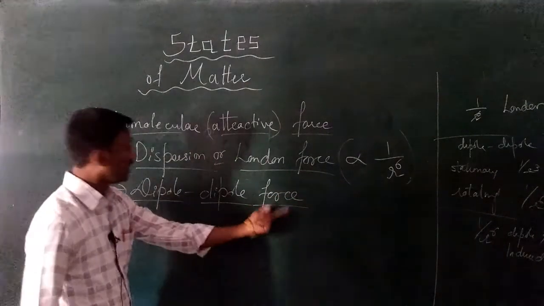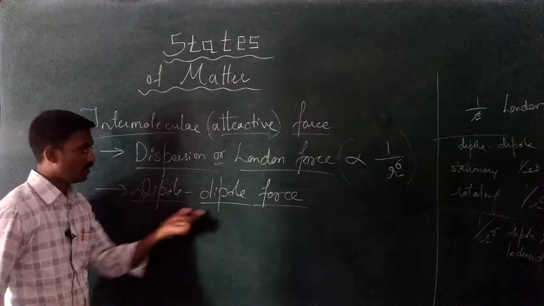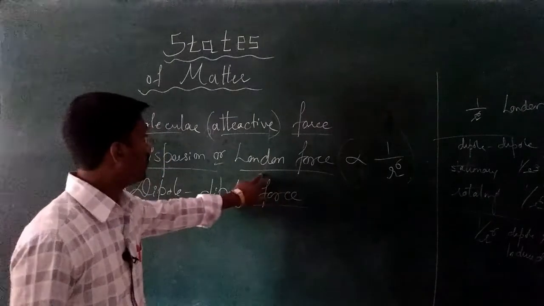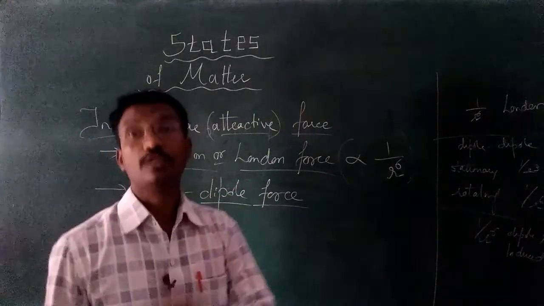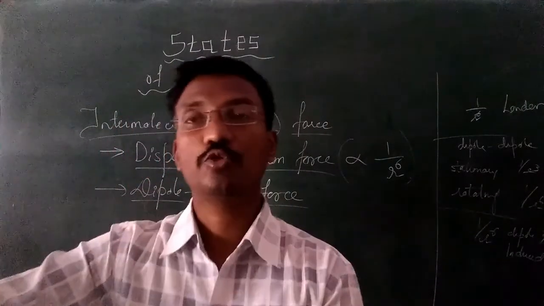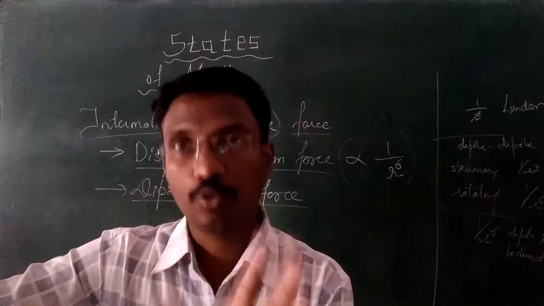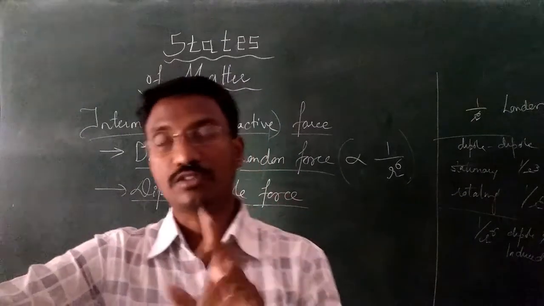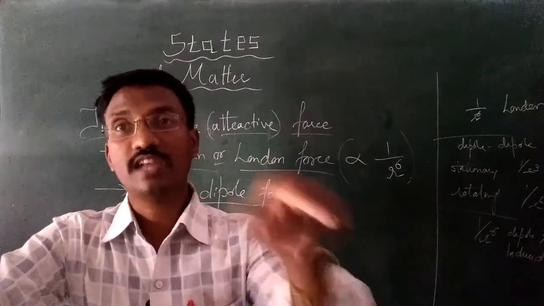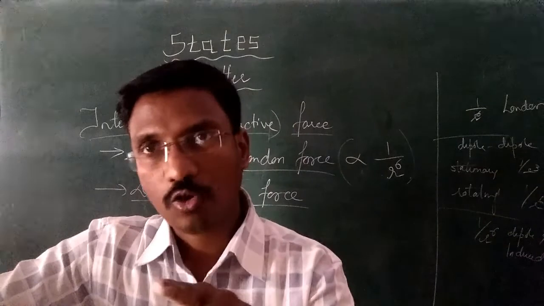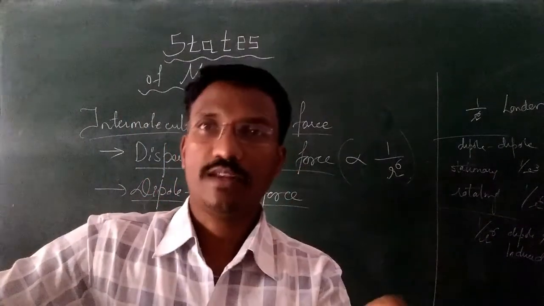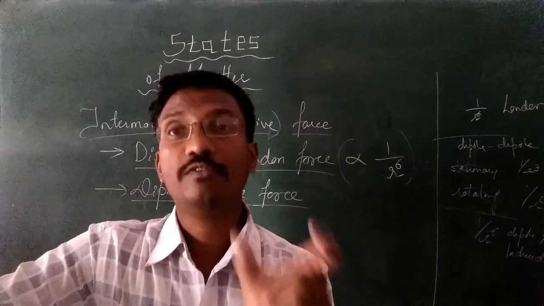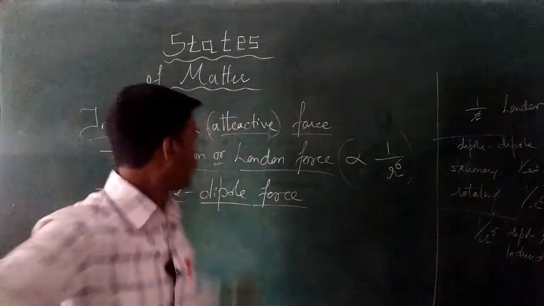This force is between the dipoles. Such kind of force is called dipole force. But here it is between the dipoles only, but those dipoles are not permanent. Those dipoles are having a temporary force. Are you getting? That is called a temporary force. We are not calling the dipole temporary, but we are calling the force temporary. The force of attraction between the dipoles of temporary force is called London.